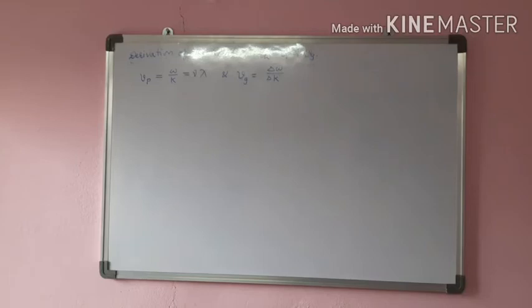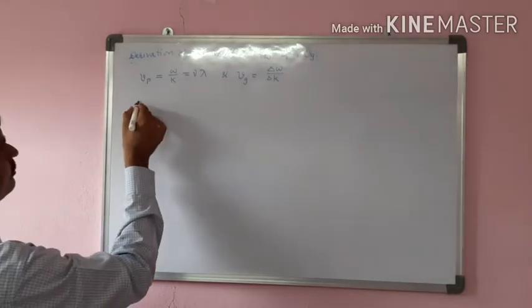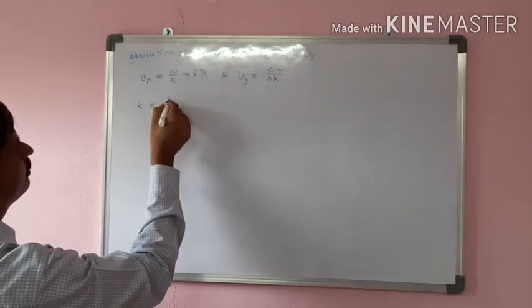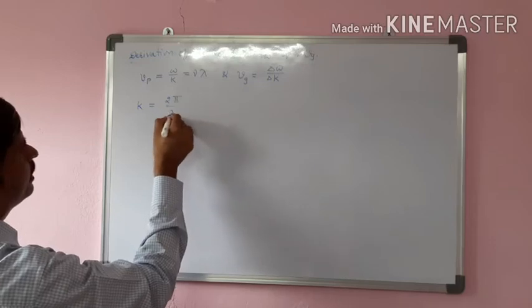Now let us take the derivation of the relation between phase velocity and group velocity. We have phase velocity Vp equal to omega by k, that is equal to nu lambda, and group velocity Vg equal to delta omega by delta k. Right? Fine. Now we have k equal to 2 pi by lambda.